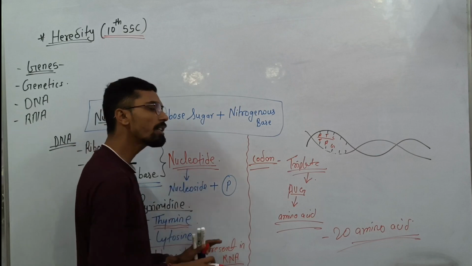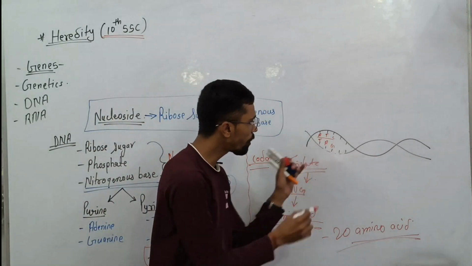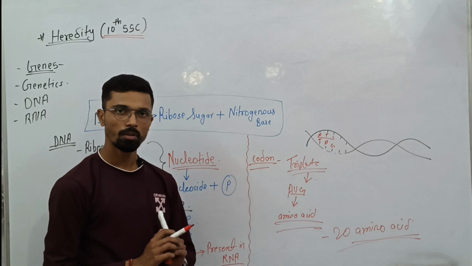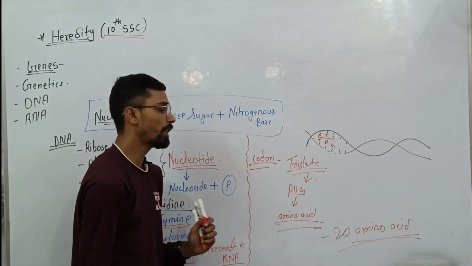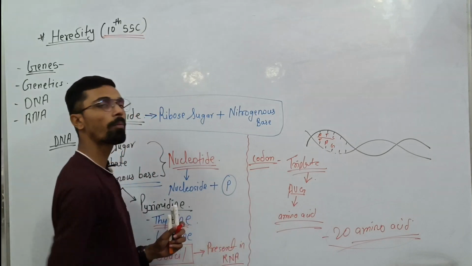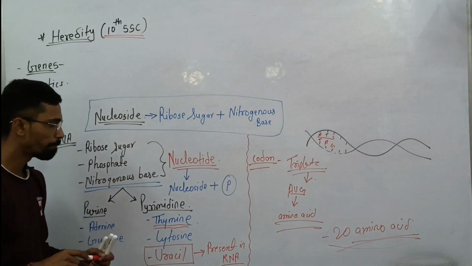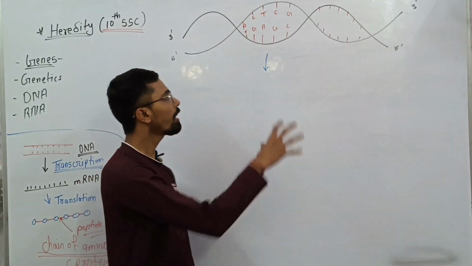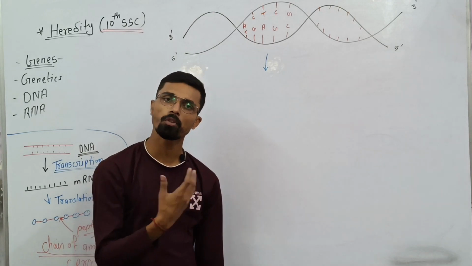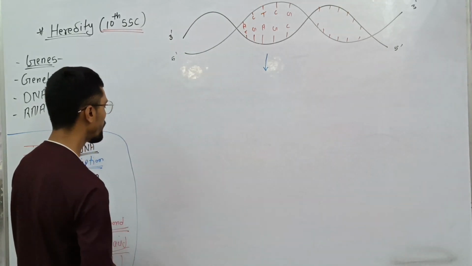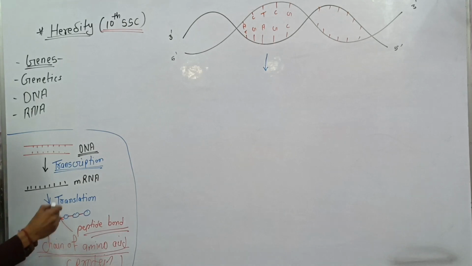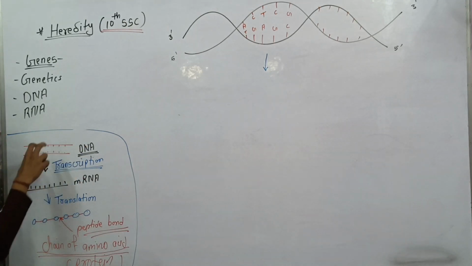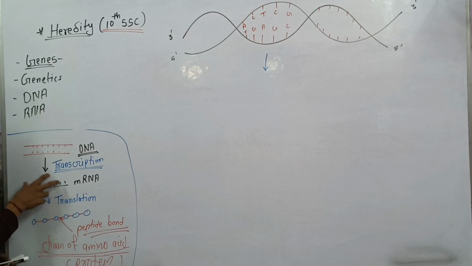Now we will see how this DNA information codes for some type of protein, in the form of amino acids, inside the cell. As we all know, DNA is double stranded. This DNA molecule is transcribed into mRNA. The information which the DNA has is transcribed into mRNA.